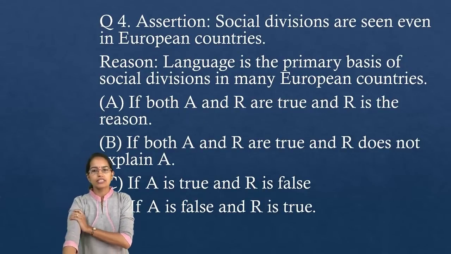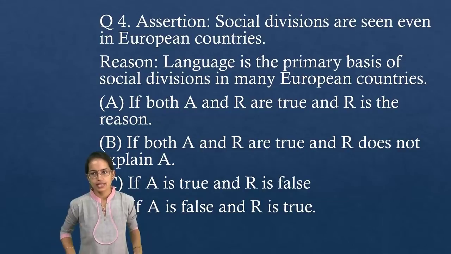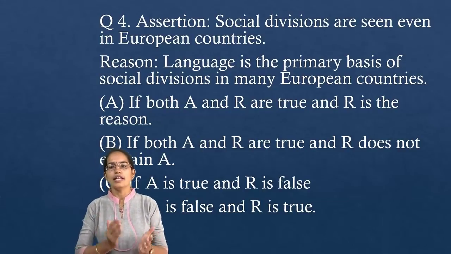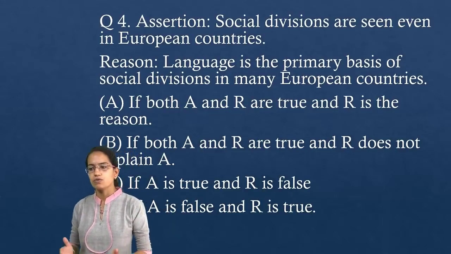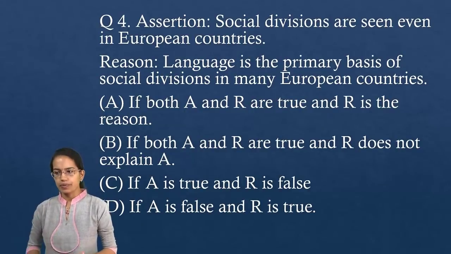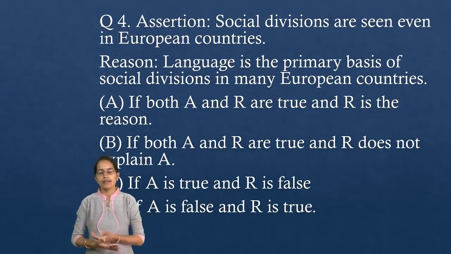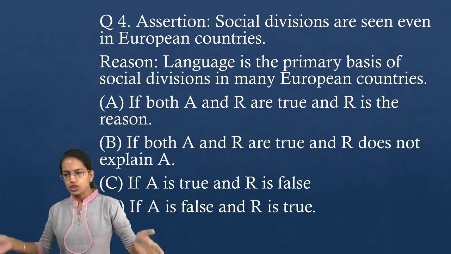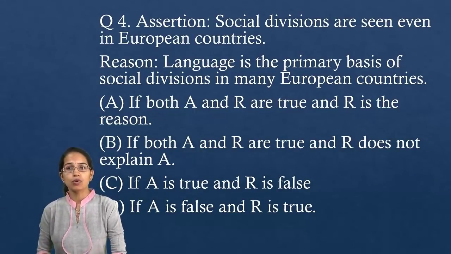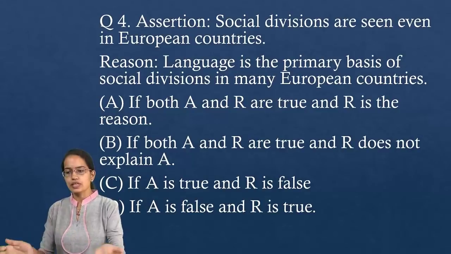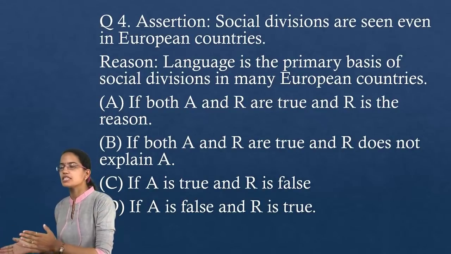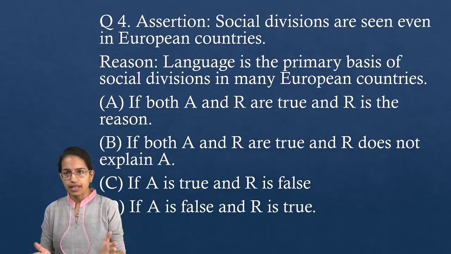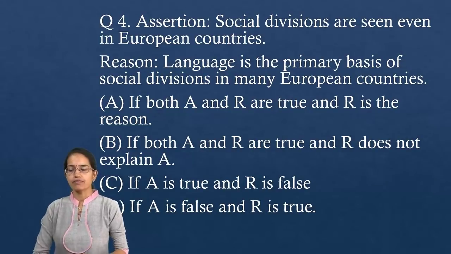Now, social divisions are seen in European countries. That's true. Language is the primary basis of social division in European countries. That's again true. We have seen this in the chapter, where we talked about social divisions based on language, mainly in Bulgaria and Romania. These were the areas where there was discrimination against people, mainly on the language basis.